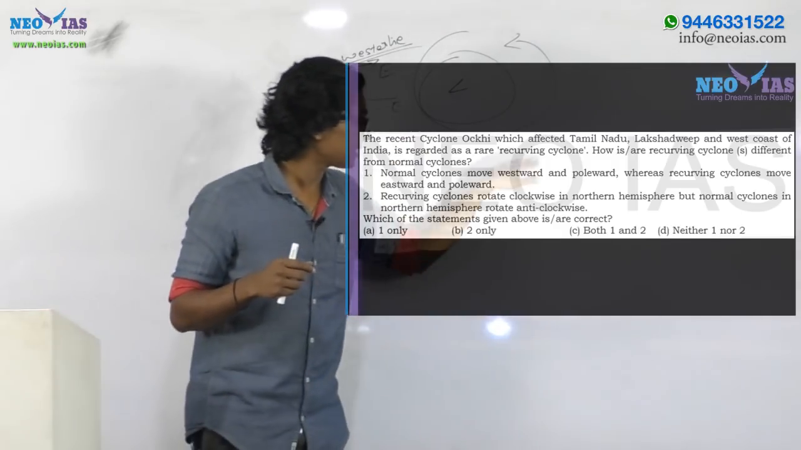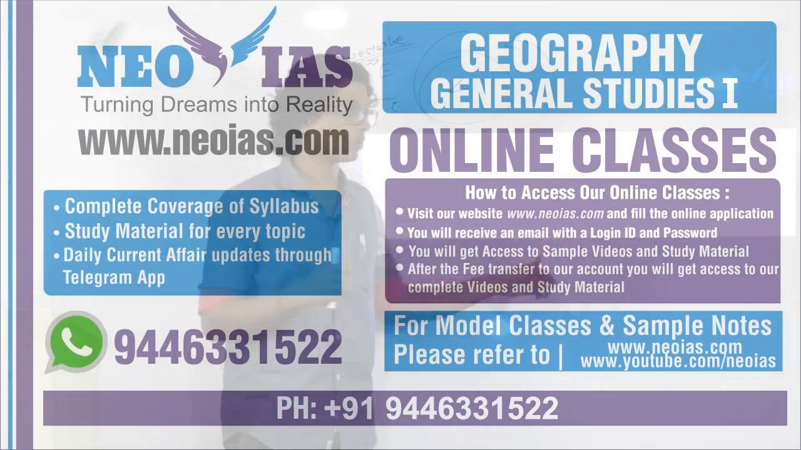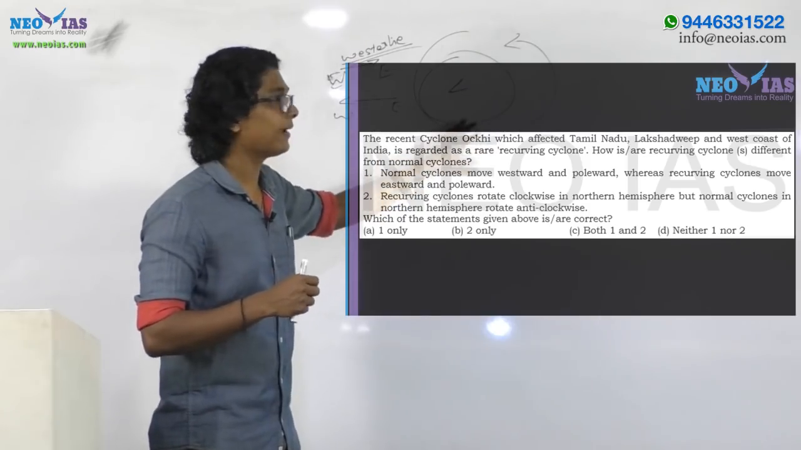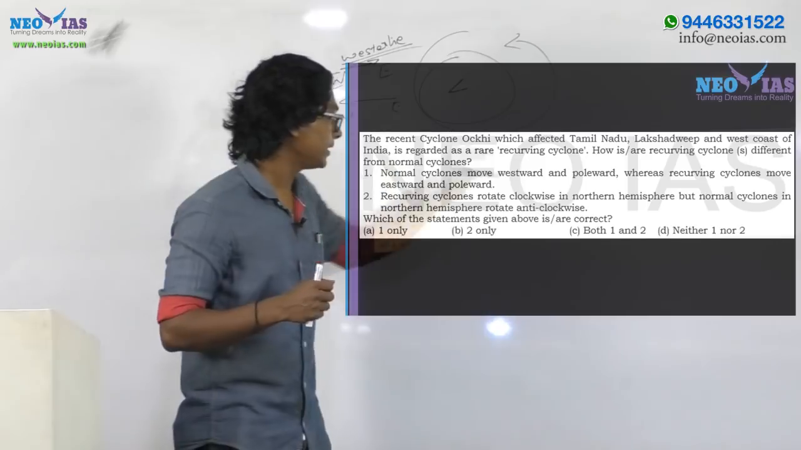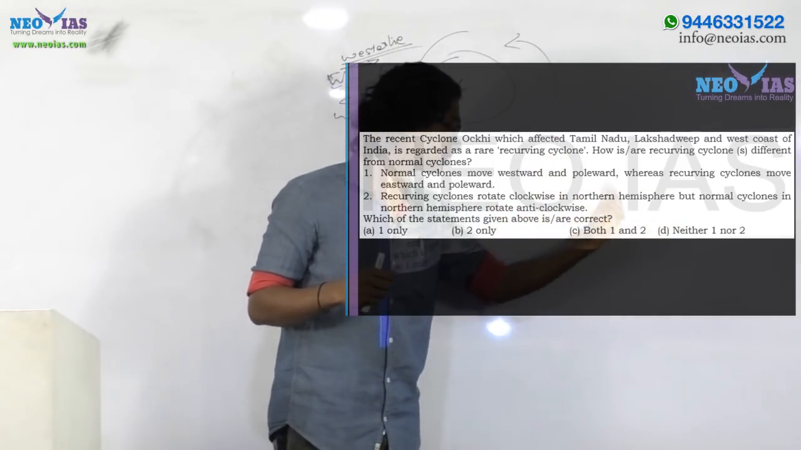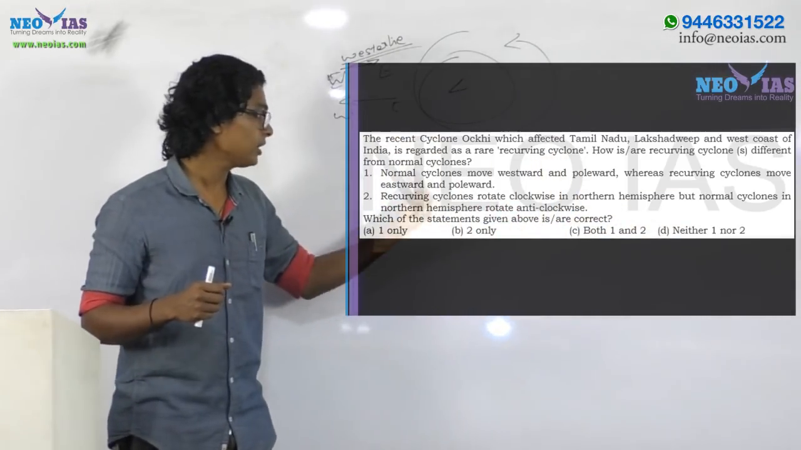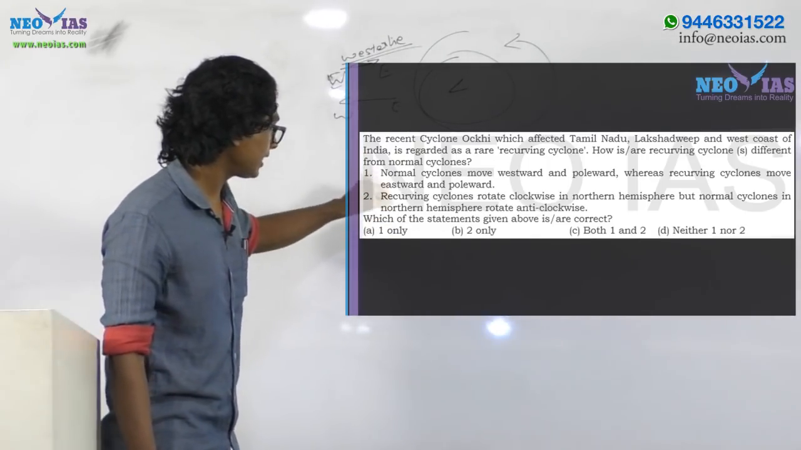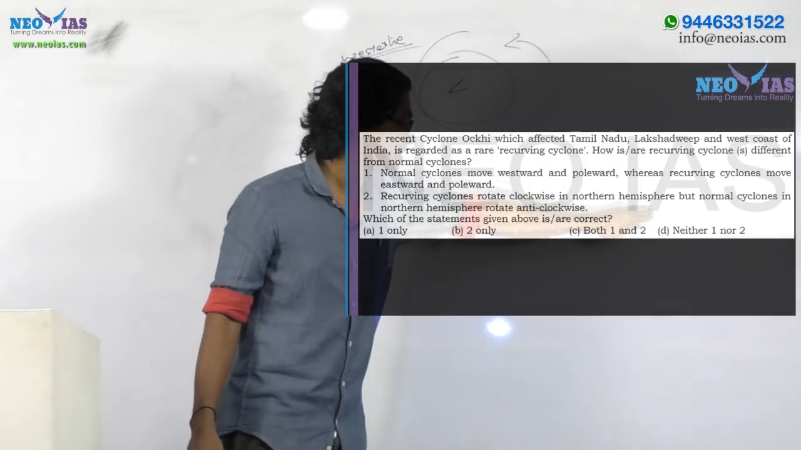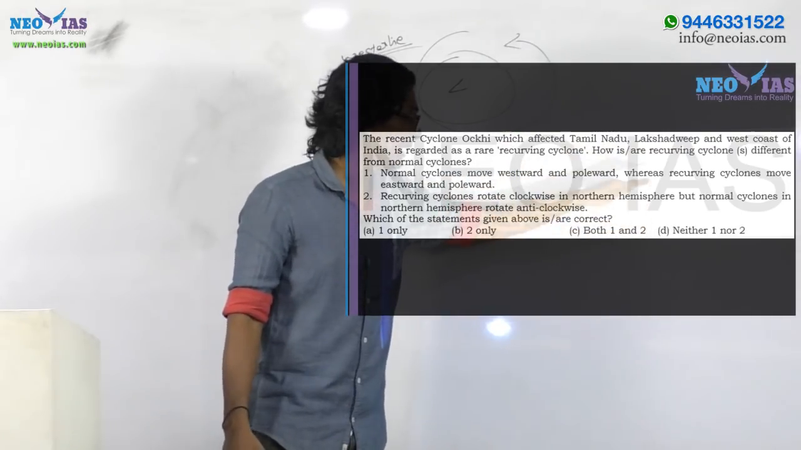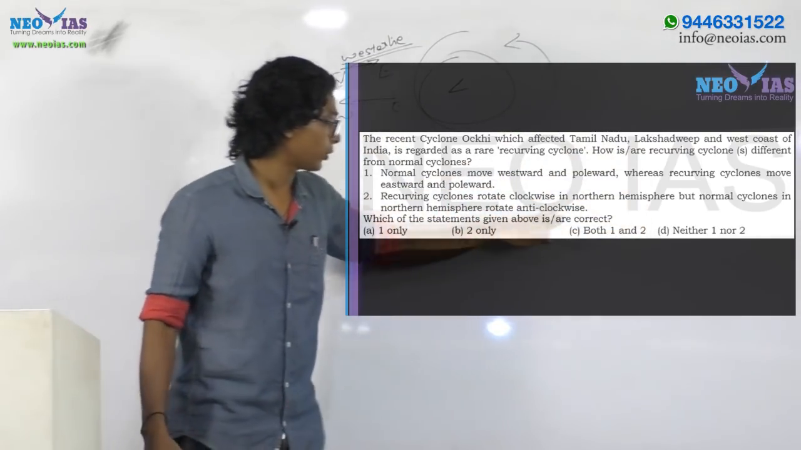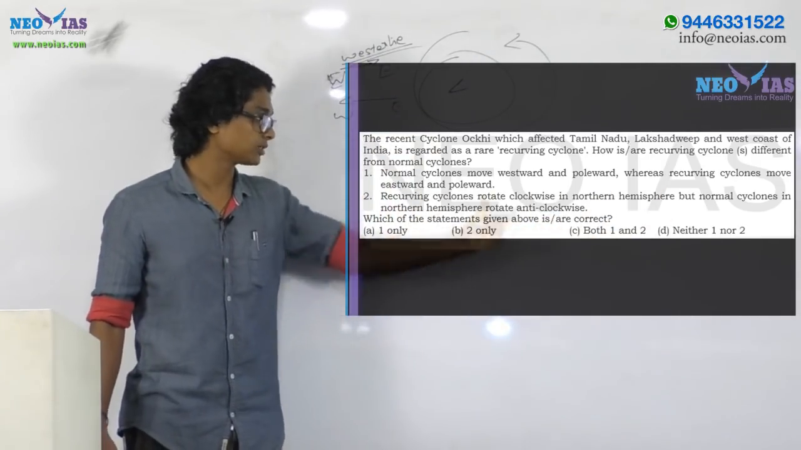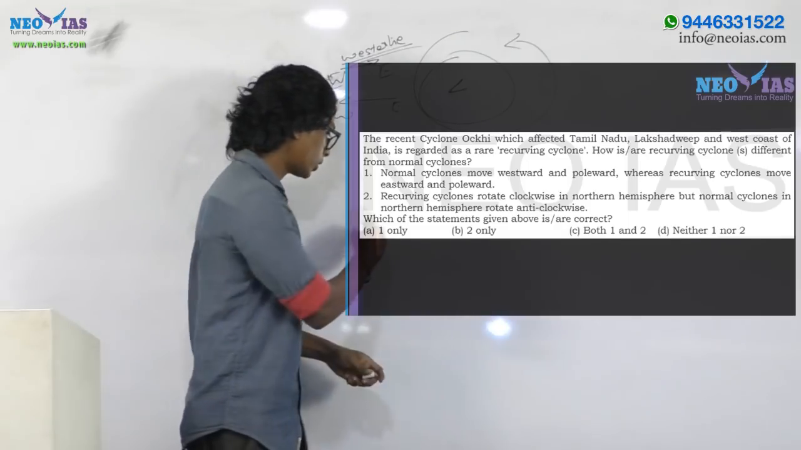Whether it is a recurving cyclone or a tropical cyclone, they are low pressure systems. So the low pressure system will be having anti-clockwise rotation in the northern hemisphere, and in the southern hemisphere it would be having clockwise rotation. So the second statement, that recurving cyclones rotate clockwise in the northern hemisphere, is wrong. The part that normal cyclones in the northern hemisphere rotate anti-clockwise is true, but the first part is wrong, so the answer comes out as 1 only.